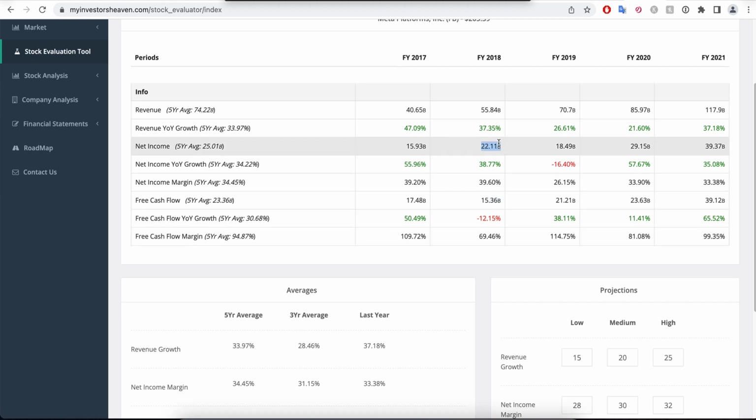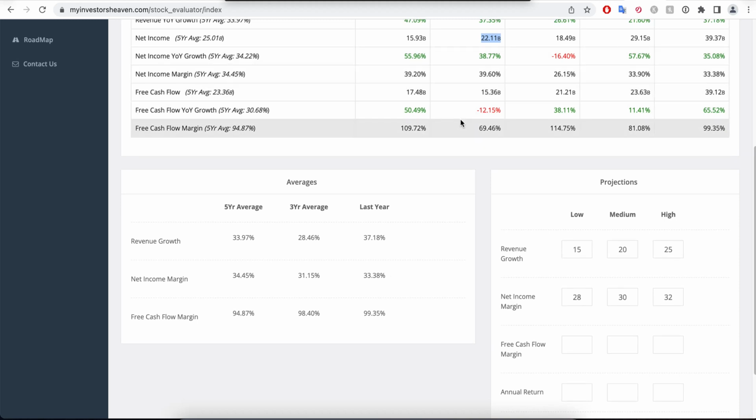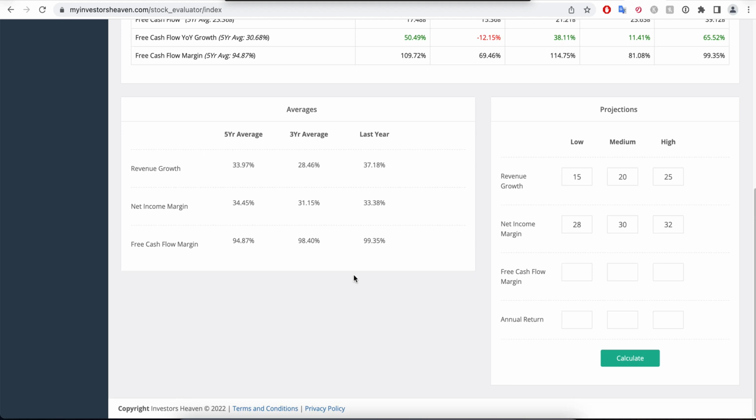And so you can see how much of our net income basically turns to free cash flow. And we're using this free cash flow margin so that, again, we get a sense of how much free cash flow is provided by the actual net income of the company and not by tricks that companies can deploy, such as, for example, depreciation, amortization, and stock-based compensation, which can skew our numbers if net income is negative. And so again, we kind of look at the averages and we go near those. We can use something in between again. We can have our base value out of all these three, or even use the 5-year average. Let's just say we use it here, 95%. And then I go 90 on one side and 100 on the other side.